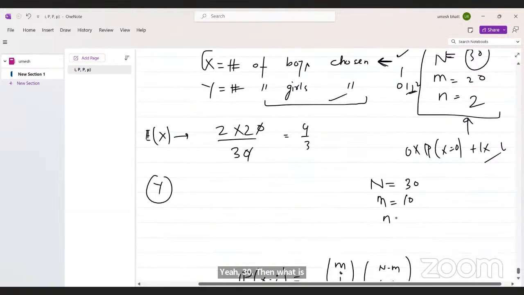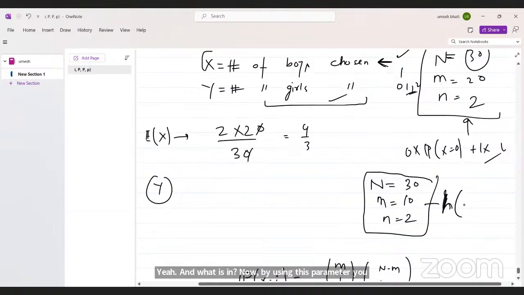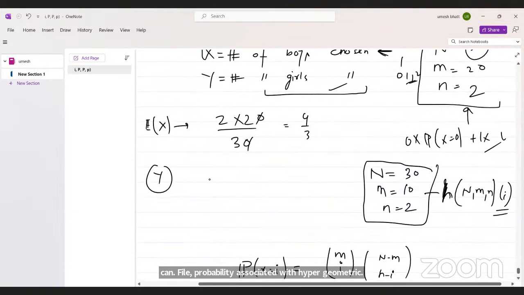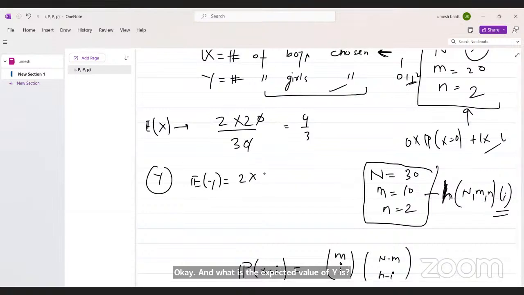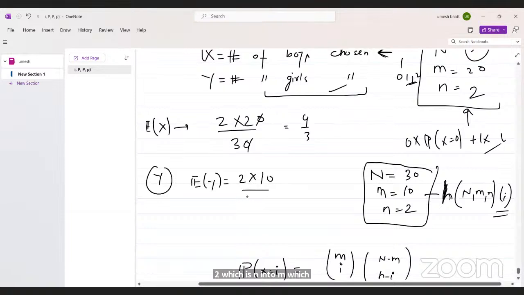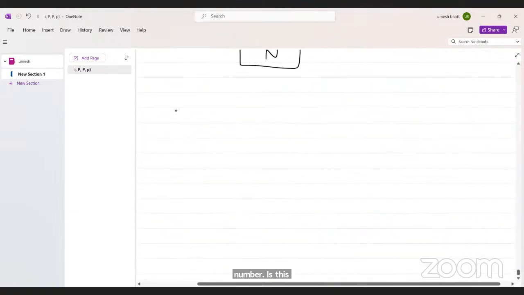And what is n? We already know. Now by using these parameters, you can find the probability associated with the hypergeometric. And what is the expected value of Y? n, which is 2, into M, which is 10, divided by the total number, 30. This is 2 by 3.